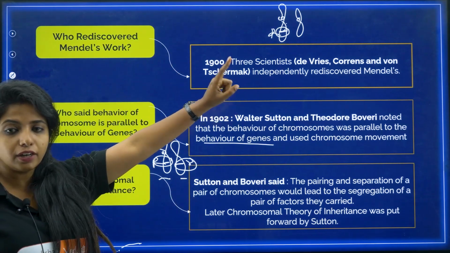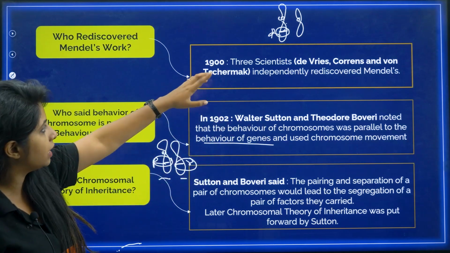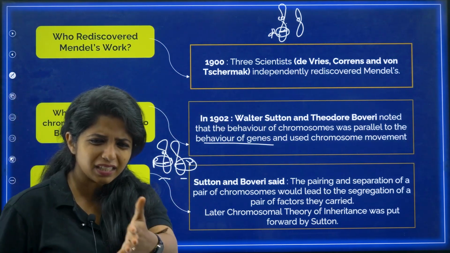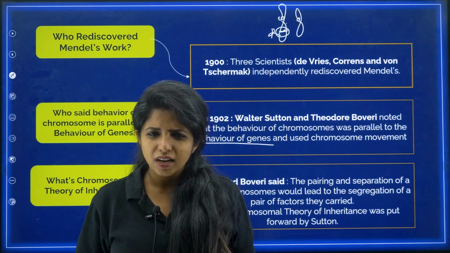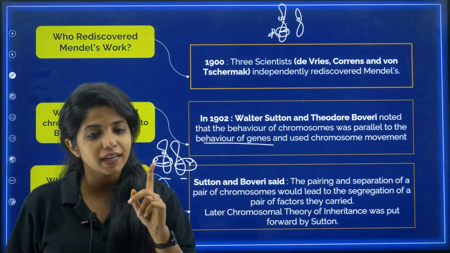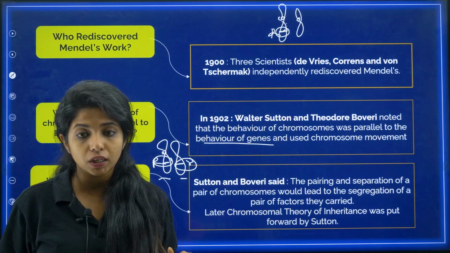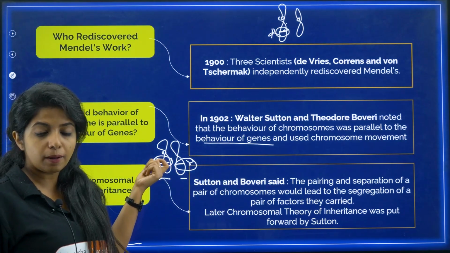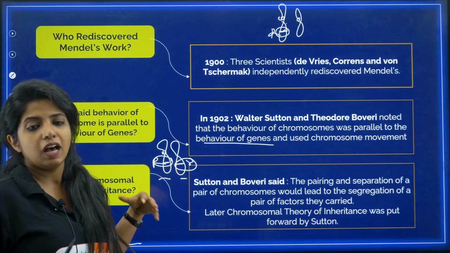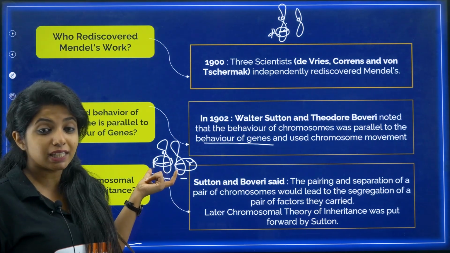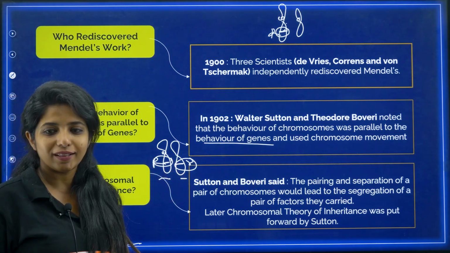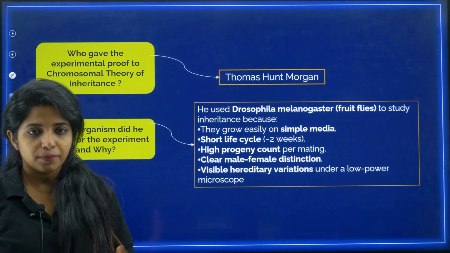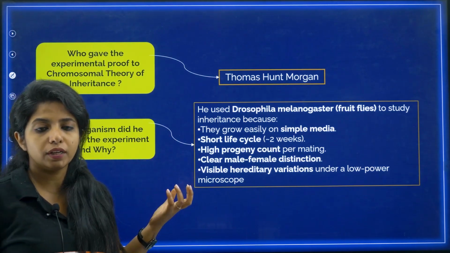So who rediscovered Mendel's work? De Vries, Correns and von Tschermak in the year 1900. Then some people came and said, the genes you're talking about are basically the same as the chromosomes, my dear children. That was Walter Sutton and Theodore Boveri in 1902. Then they gave the chromosomal theory of inheritance, according to which, when a pair of chromosomes is segregating, something else is also getting segregated along with it, and that is the factors which are on them. Cool? That's all.